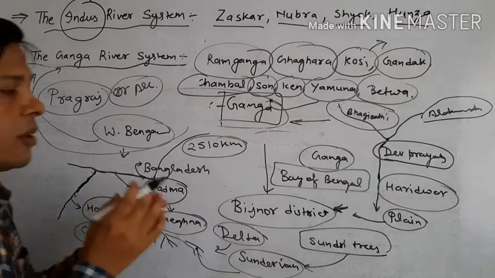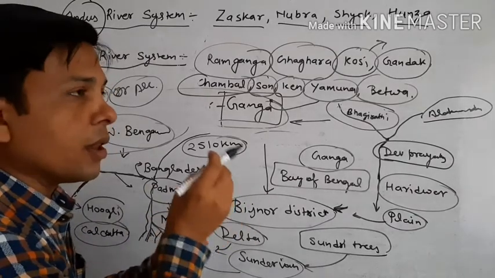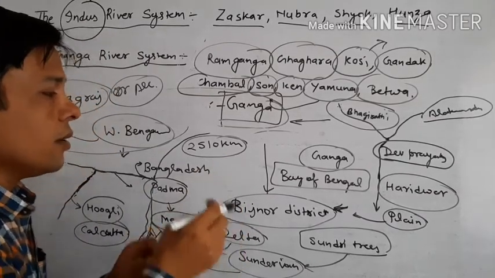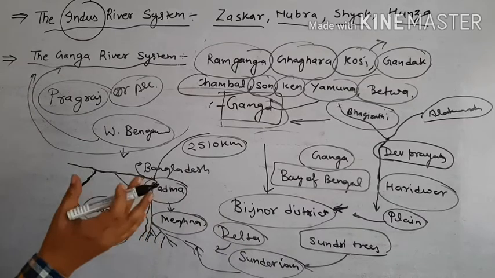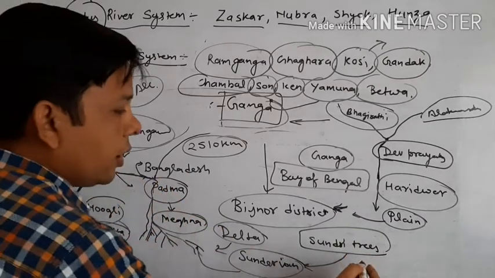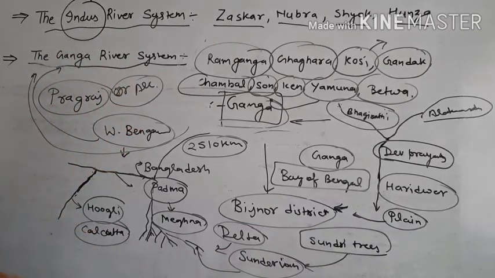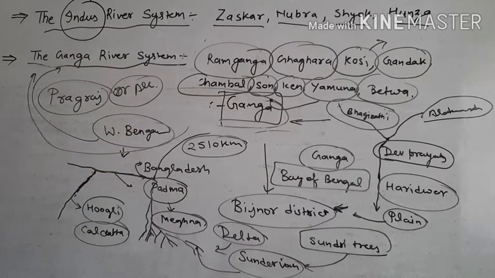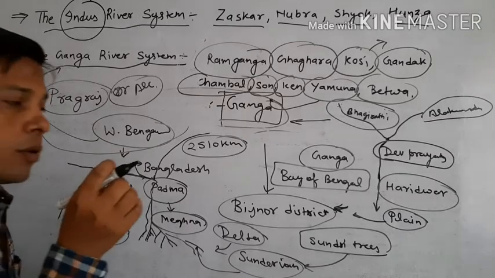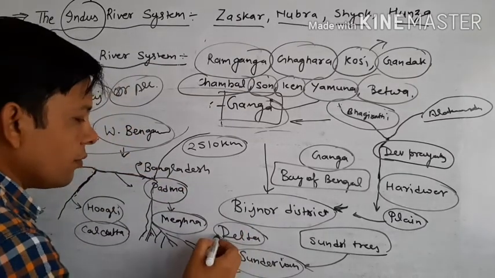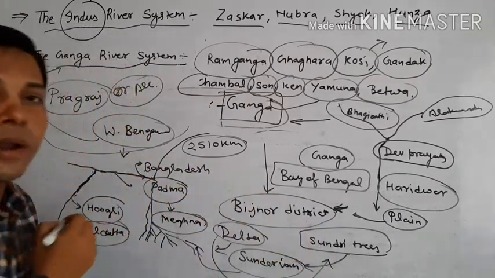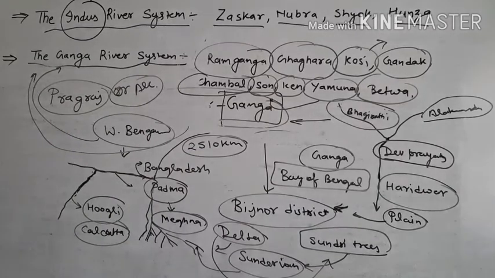Okay, and as Padma in Bangladesh it meets the river Brahmaputra, and after that the joint river is called the Meghna, and after that it meets the sea, and before that it makes a huge delta which we call the Sundarban delta. Okay students, so these are the main points about Ganga.